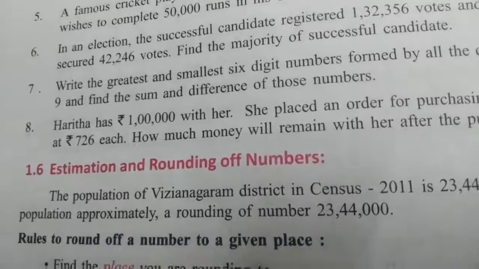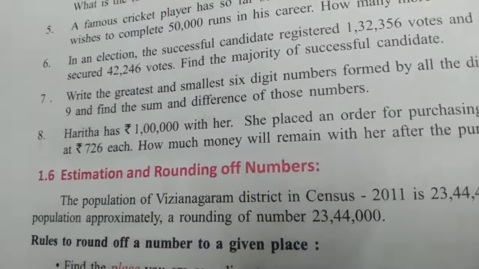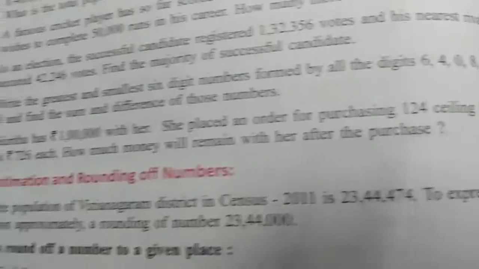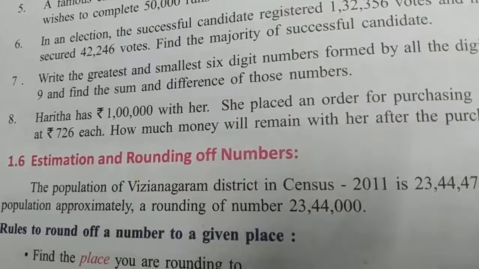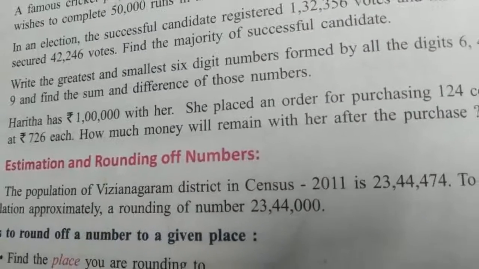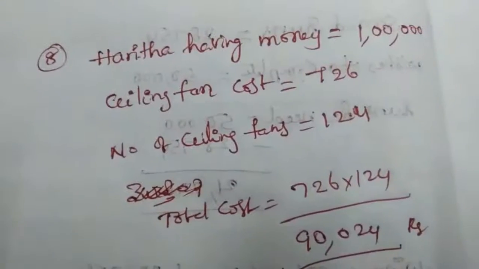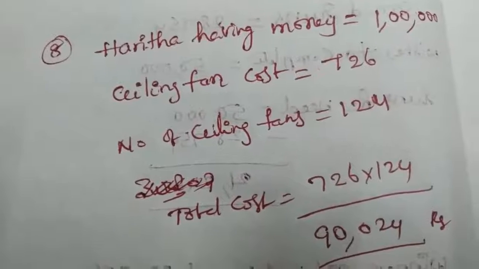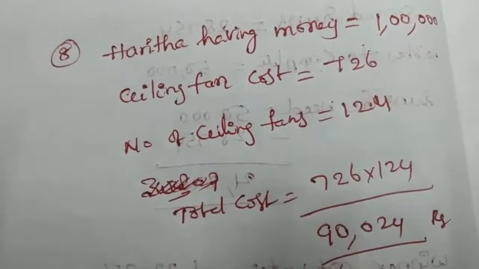Eighth one. Harita has 1 lakh rupees with her. She placed an order for purchasing 124 ceiling fans at 726 rupees each. How much money will remain with her after purchase? Harita has 1 lakh rupees. Each ceiling fan costs 726 rupees.